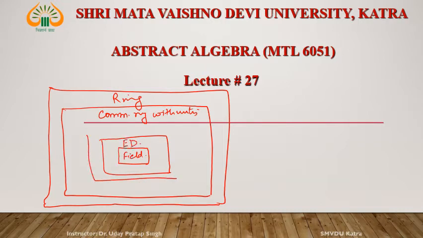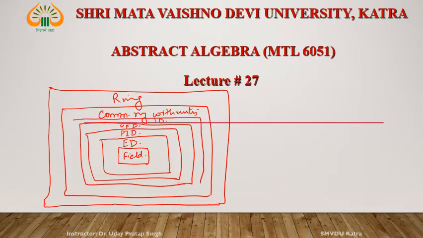After this lecture we will discuss about principal integral domain, and after principal integral domain, UFD, unique factorization domain, and integral domain. Integral domain we already studied, right? This is the complete structure.